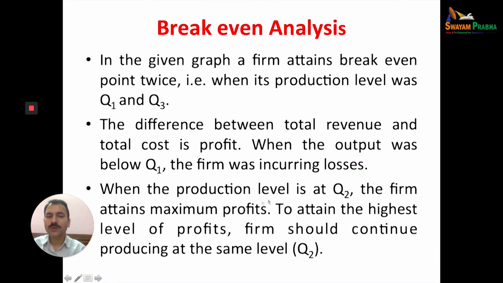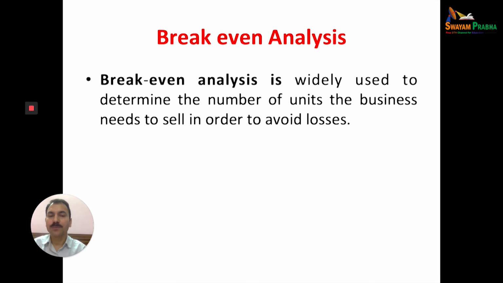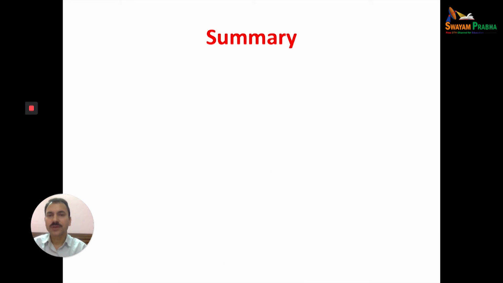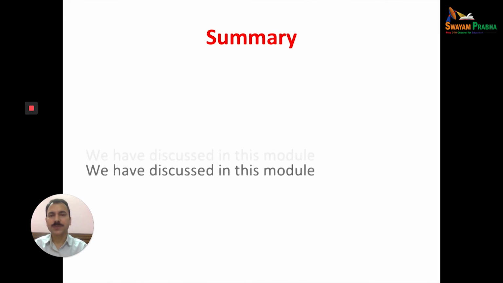Now, when the firm produces at the OQ2 level, the firm attains maximum profit, so to attain the highest level of profit the firm should continue producing at the same point, that is Q2. Break-even analysis is widely used to determine the number of units the business needs to sell in order to avoid losses. To calculate this, the selling price, variable cost and fixed cost are very important. So with this, let's conclude this whole topic.